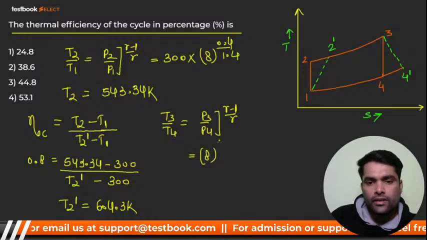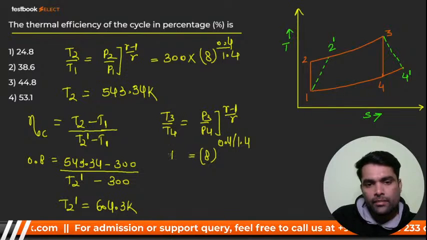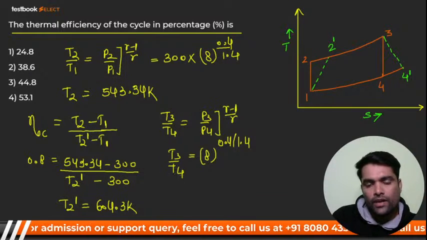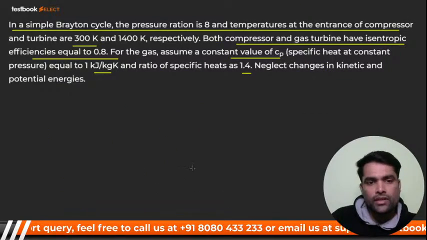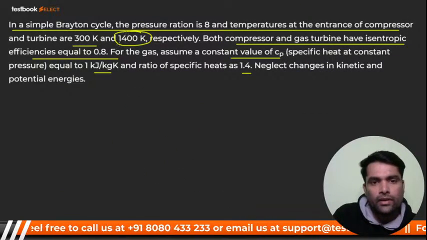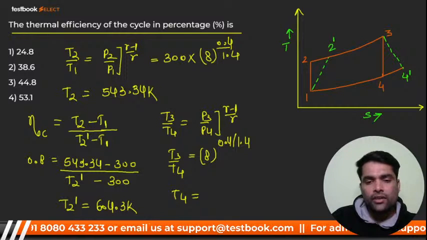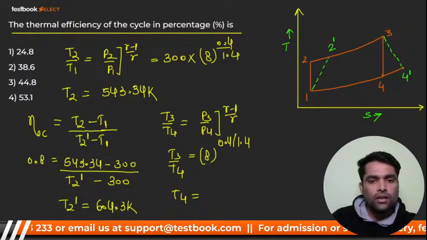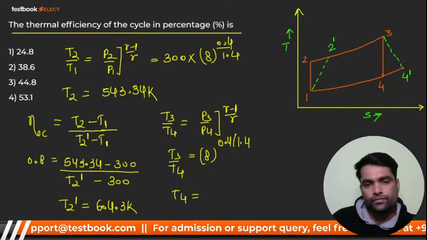It is T3 by T4. You know that we have to find out T4, and T3 is given. T3 is how much? T3 is 1400 Kelvin, right? So I'll get T4, and T4 will come around 772.86.